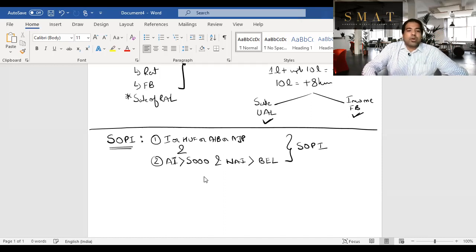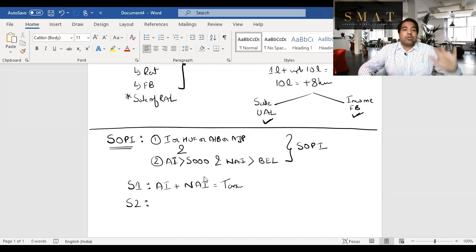So what is the scheme, guys? What is step one? Step one is where you shock the person. So you take the agriculture income plus you take the non-agriculture income. That means the total, all the incomes you add, and you calculate the tax, only the basic tax, no surcharge, no cess. Next, step two, guys, you basically soothe him, you calm him down. First step shocks him, second step calms him down.